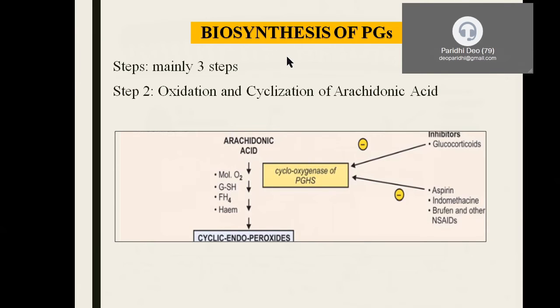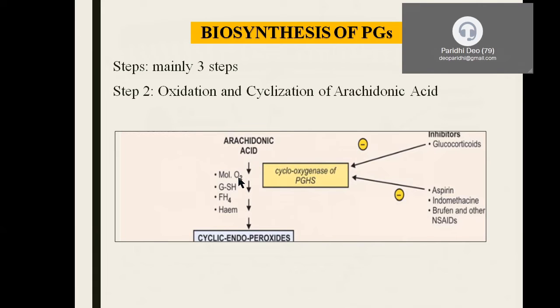Now, the second step: once the arachidonic acid is released, what is its fate? It undergoes oxidation and cyclization to form cyclic endoperoxides. This step is very important because it requires the participation of molecular oxygen.